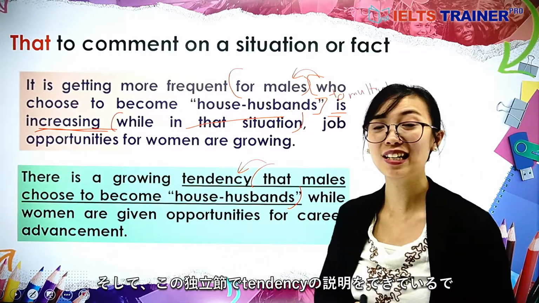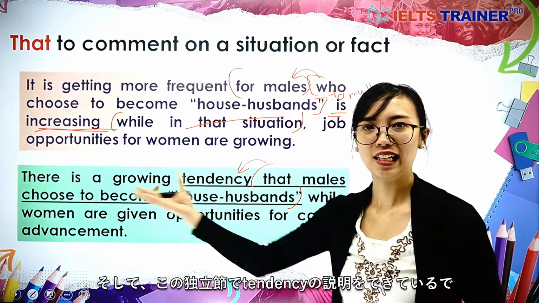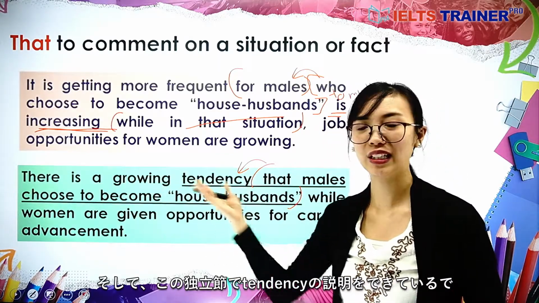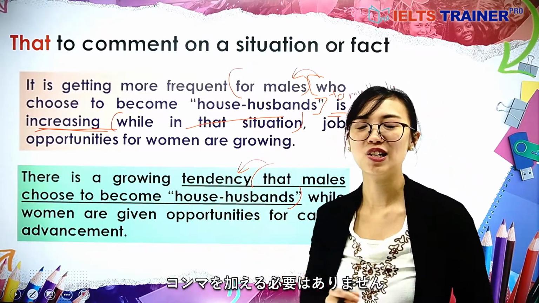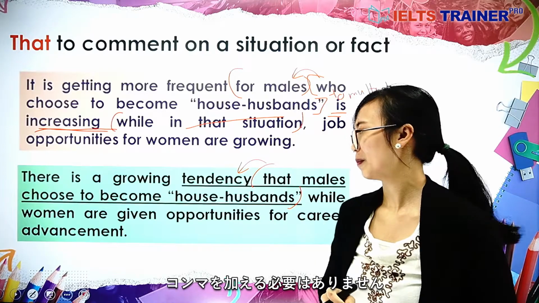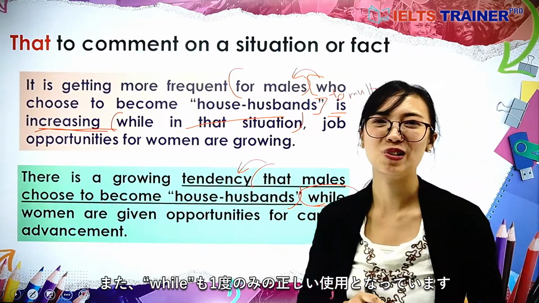Also, there is no need to add commas here, as this is already a complete independent clause, but this gives an explanation of tendency. And also we can find only while is used once.